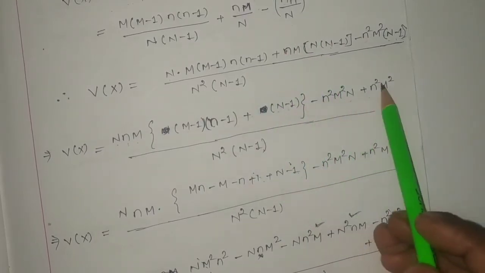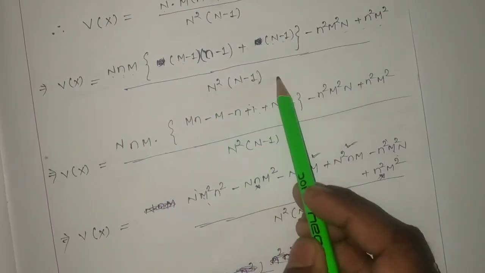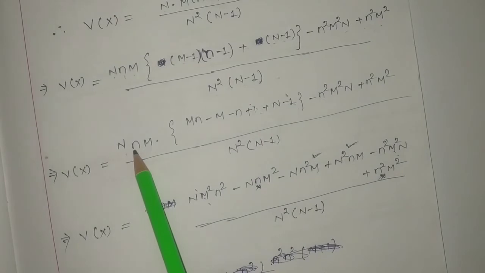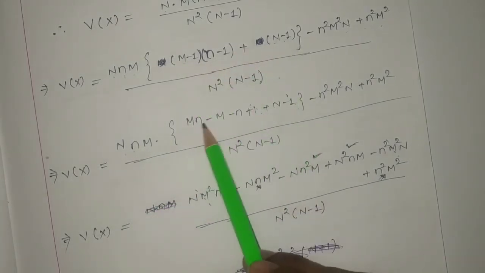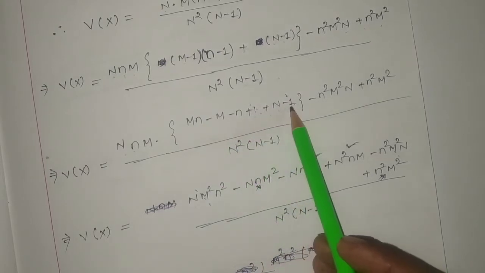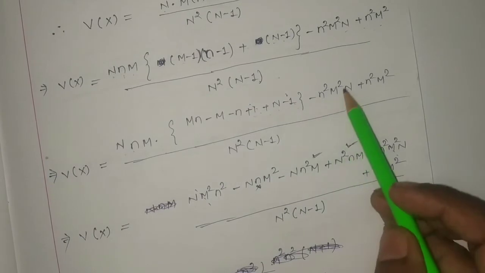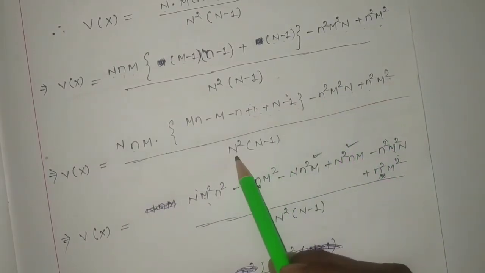This is there divided by N square into N minus 1. So here nM into, again I multiplied these things, so we got MN minus M minus N plus 1, plus capital N minus 1. So 1 got cancelled here. So minus N square M square n plus N square M square whole divided by N square into N minus 1.